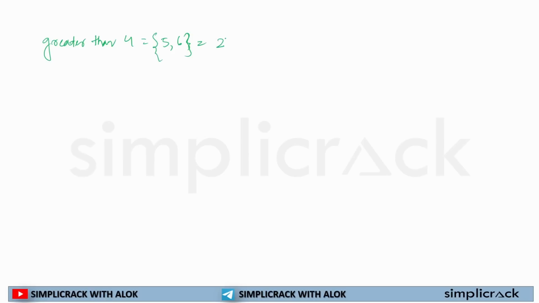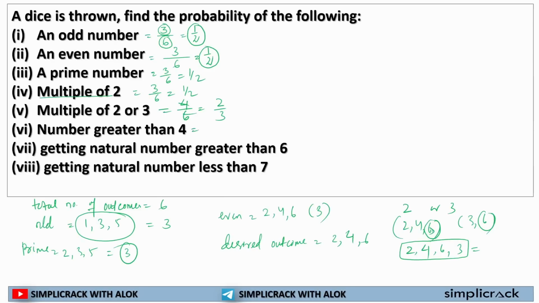So, how many desired outcomes are there? 2 desired outcomes there. So, what will be the probability? Probability will be 2 desired outcomes divided by total number of outcomes. And if I solve it, I will get 1 by 3. So 1 by 3 is the probability of getting a number greater than 4.